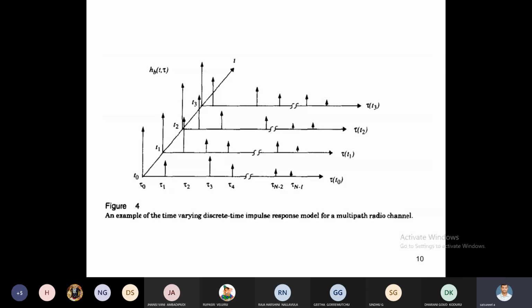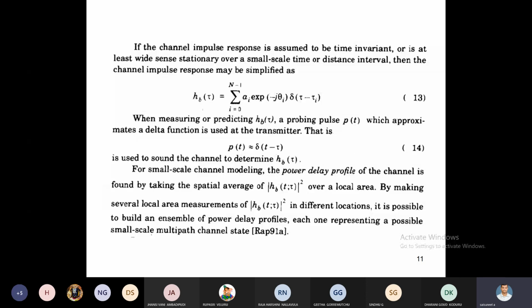Here in equation number 13, the probing pulse is equal to the delta function, that is p of t equal to delta of t minus tau. What is meant by probing pulse? It is nothing but the unit impulse function, which is the representation of a signal. See this figure, exactly how much amplitude you have to represent with the arrow marks for each pulse, that is the probing pulse.